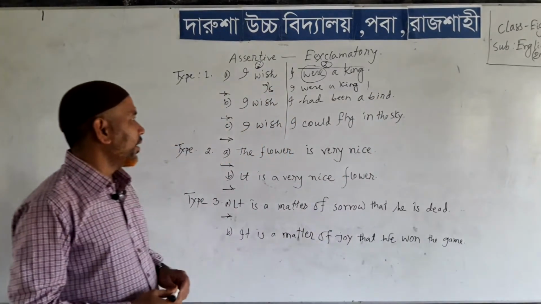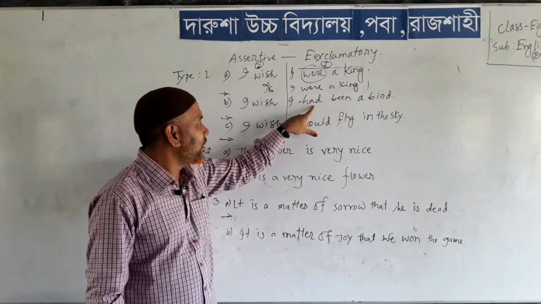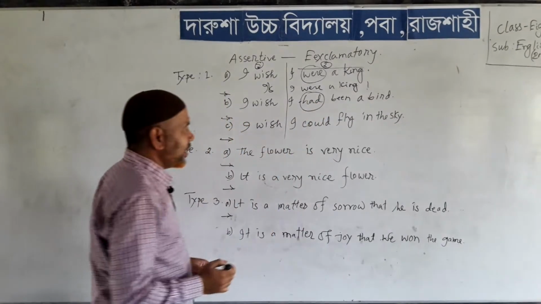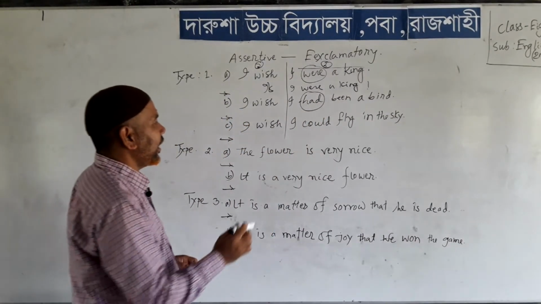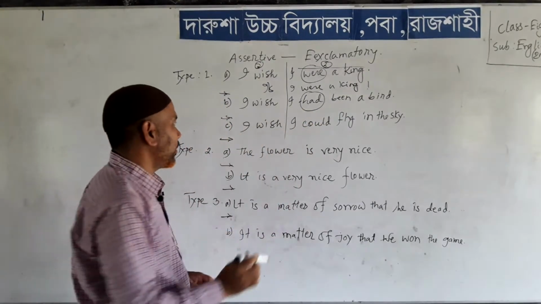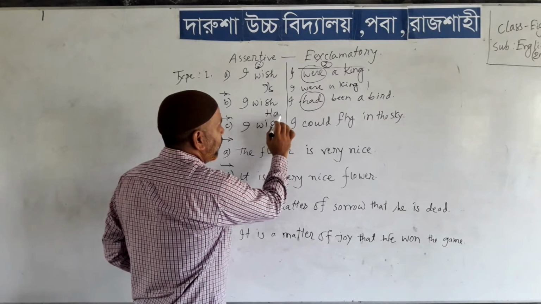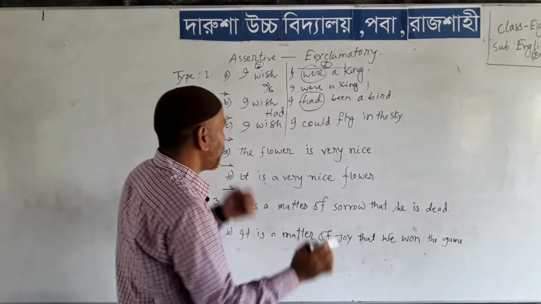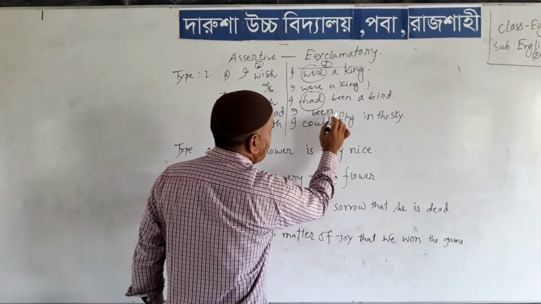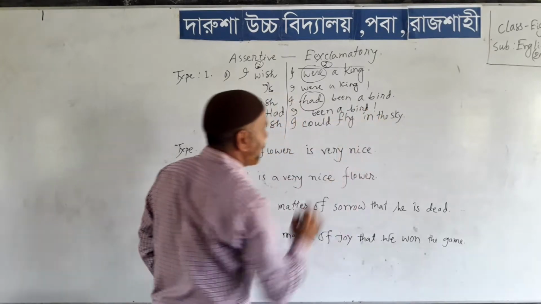Okay. Then you see, I had been a bird. The verb is different from the one. Okay. Here you get had. If you find had, then you have to pick it and set it before the sentence like this. Yes, in the place of subject plus wish, you have to use had. Then the sentence will be, had I been a bird, and use the sign of exclamation.